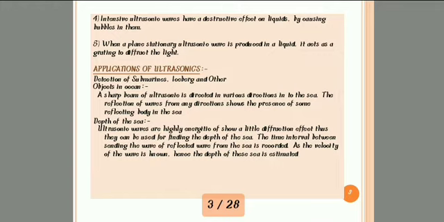If we are traveling in a ship in an ocean, we can send ultrasonic waves into the ocean. If there are underwater vehicles like submarines, or sand mountains, or icebergs present in the ocean, then by sending ultrasonic waves, we can detect whether there are any objects or not.